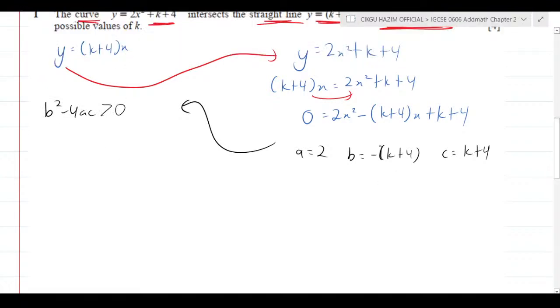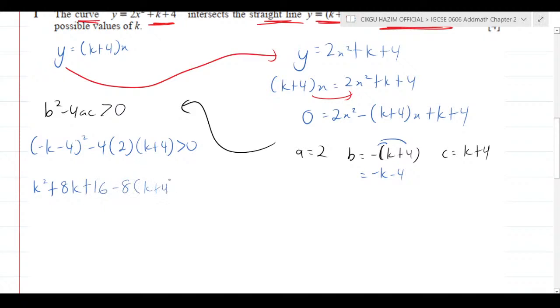What is your b? This one you can expand first. Negative k minus 4, so you're going to have negative k minus 4 squared, minus 4 multiplied by a which is 2 and multiplied by c which is k plus 4, more than 0. Expand it. You can expand it manually, but I'm going to expand it quickly. Negative k multiplied by negative k is positive k squared. Negative k multiplied by negative 4 is positive 4k. Multiplied by 2 is positive 8k. Negative 4 multiplied by negative 4 is positive 16. And here we got negative 8 times k plus 4 more than 0. k squared plus 8k plus 16, here minus 8k and minus 32 more than 0.